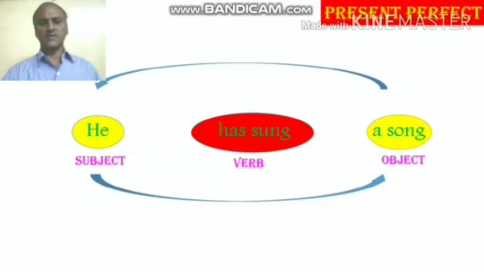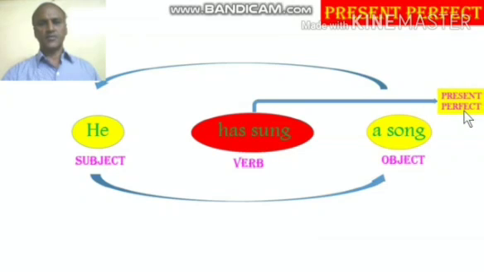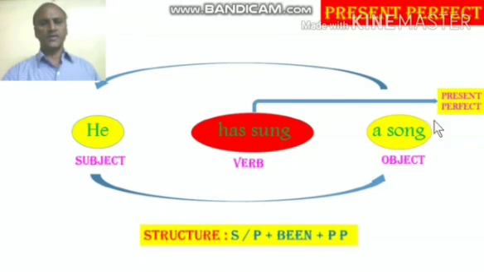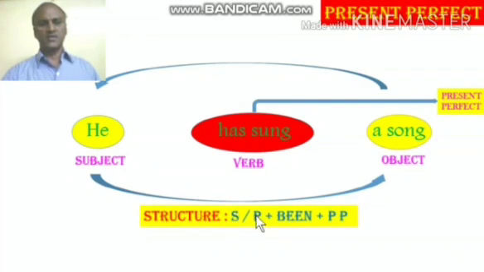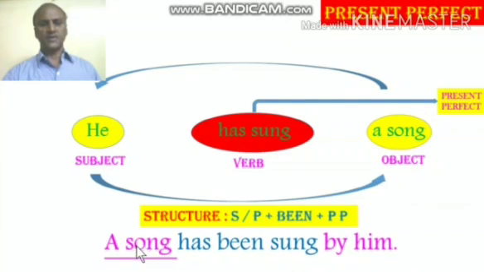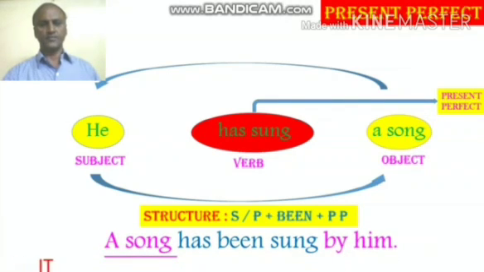Then the third step is identify the verb, what type of verb it is. Has sung, he is in present perfect form. So when that is the case, what is the structure? Singular plural plus been plus past participle. Now, what should be the answer in the passive form? A song has been sung by him.